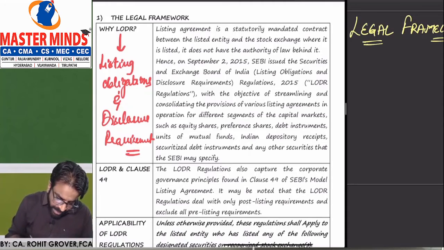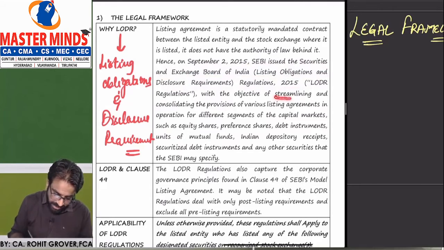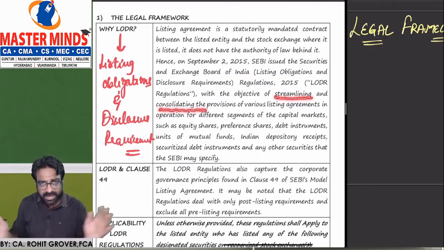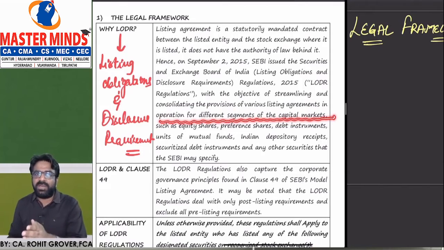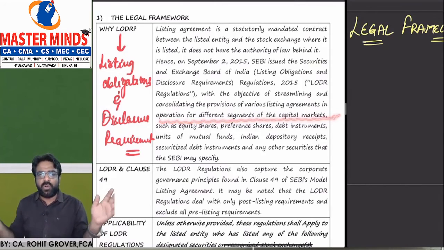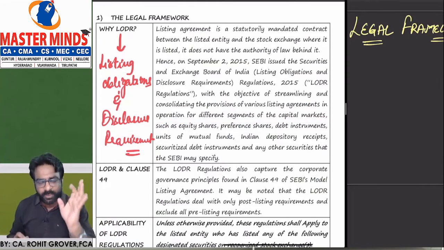So let us read it again. Hence, on September 2, 2015, SEBI, the Securities and Exchange Board of India, introduced the Listing Obligations and Disclosure Requirements Regulations 2015, the LODR regulation. What is the objective? Objective number 1 is streamlining and consolidating the provisions of various listing agreements in operation for different segments of the capital markets. So in the different capital markets, your different products are listed. For all the products, they have now streamlined one particular platform. That platform is known as LODR.